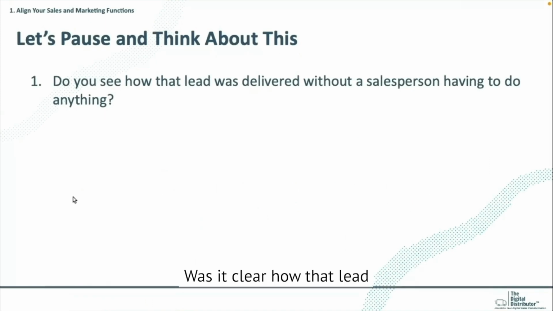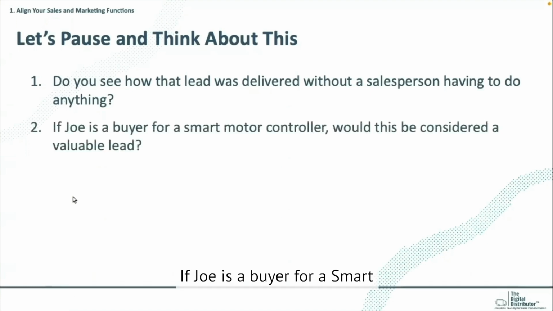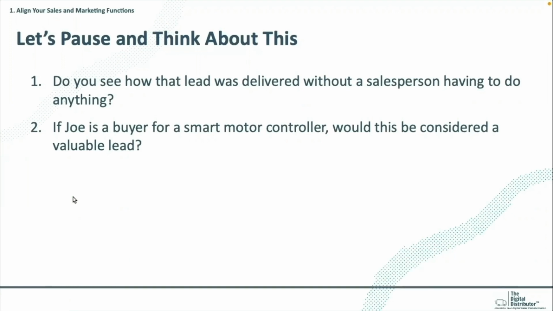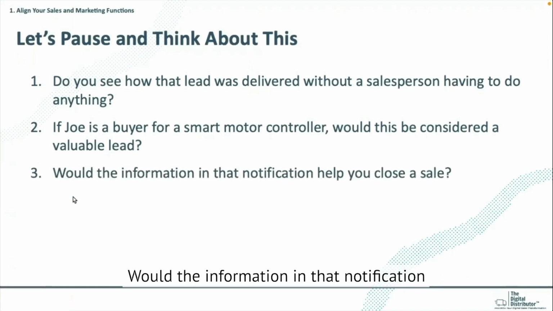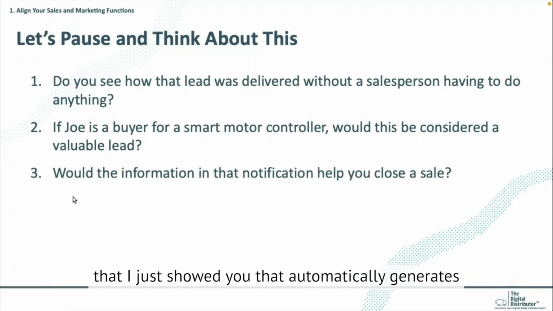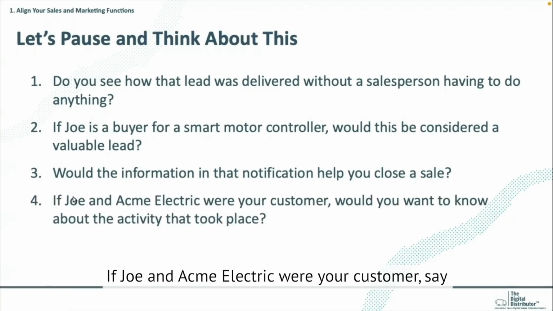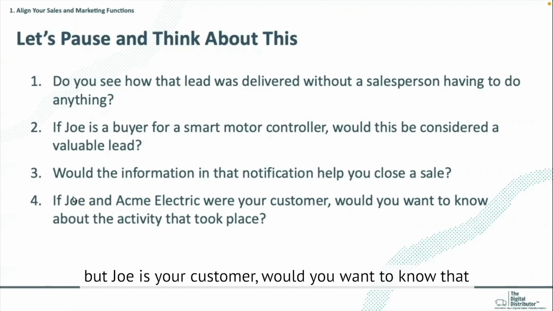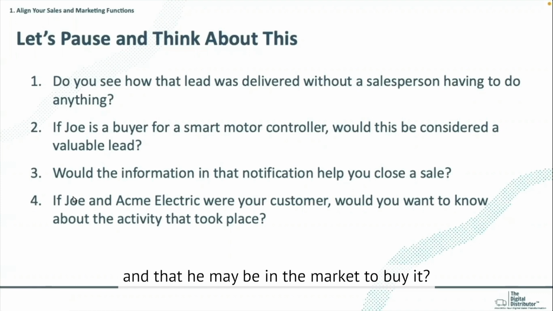Was it clear how that lead was delivered to the salesperson while he was sleeping? If Joe is a buyer for a smart motor controller, would this be considered a valuable lead? These machines can sell for up to $60,000. Would the information in that notification that I just showed you that automatically generates, would that help your salesperson close a sale? If Joe and Acme Electric were your customer, say you didn't get the notification, say that's not set up yet, but Joe's your customer, would you want to know that he's looking at that equipment and that he may be in the market to buy it?